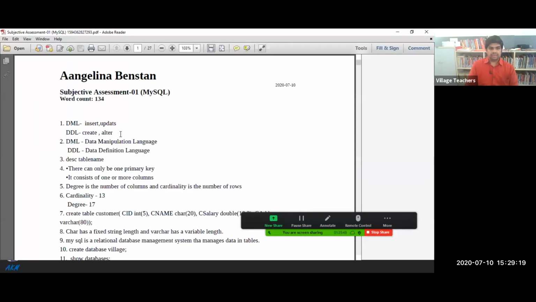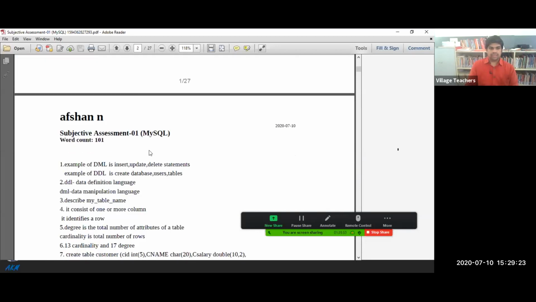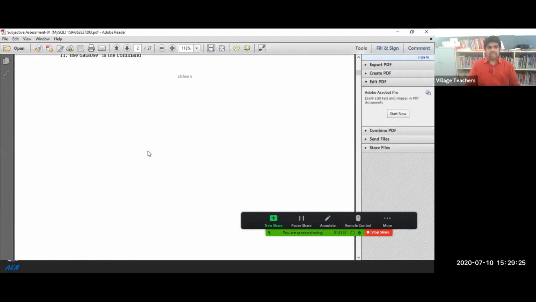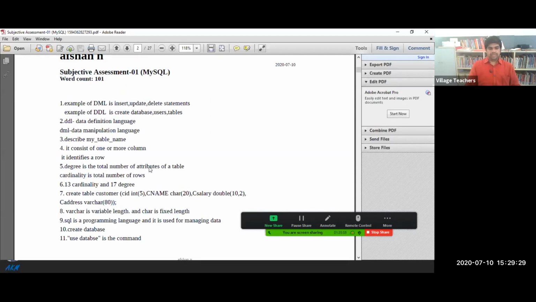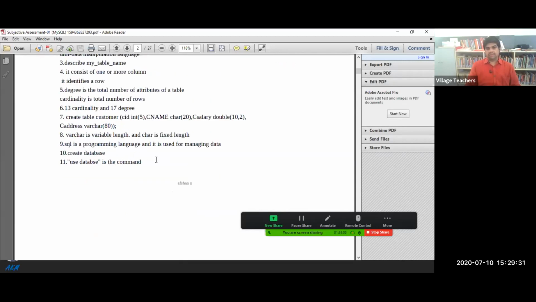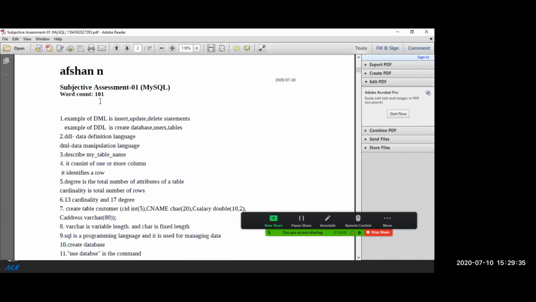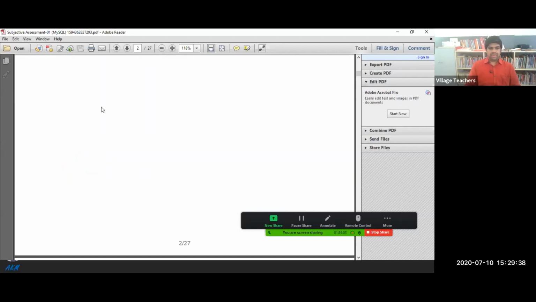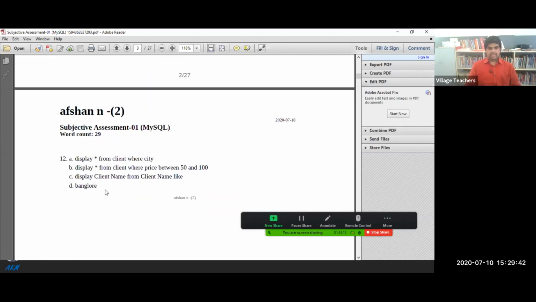Here Angelina, no issues. Afshan. See, after 11th question, he is not able to see the next page because he is writing the examination from the mobile. So I told him, instead of Afshan, the second name, he changed it to Afshan N2 and continued with the next questions.